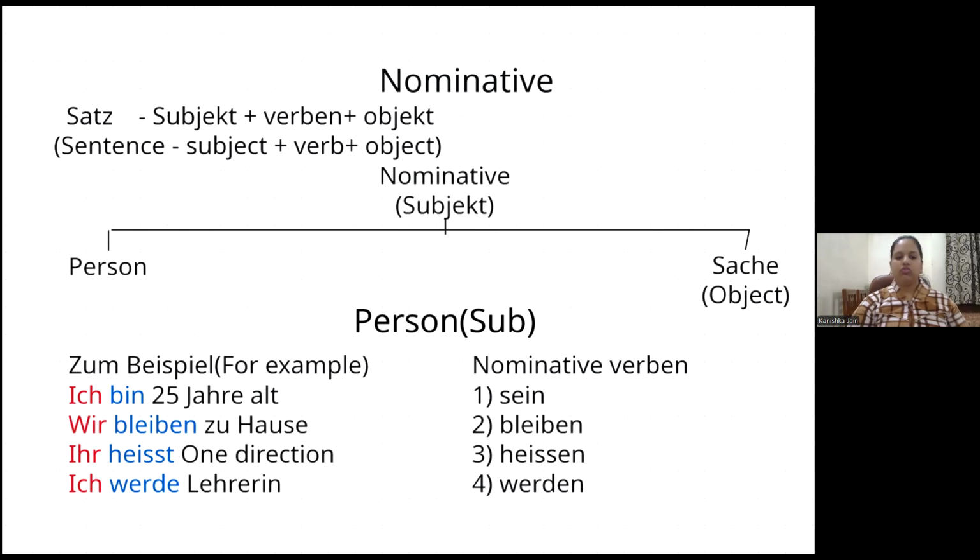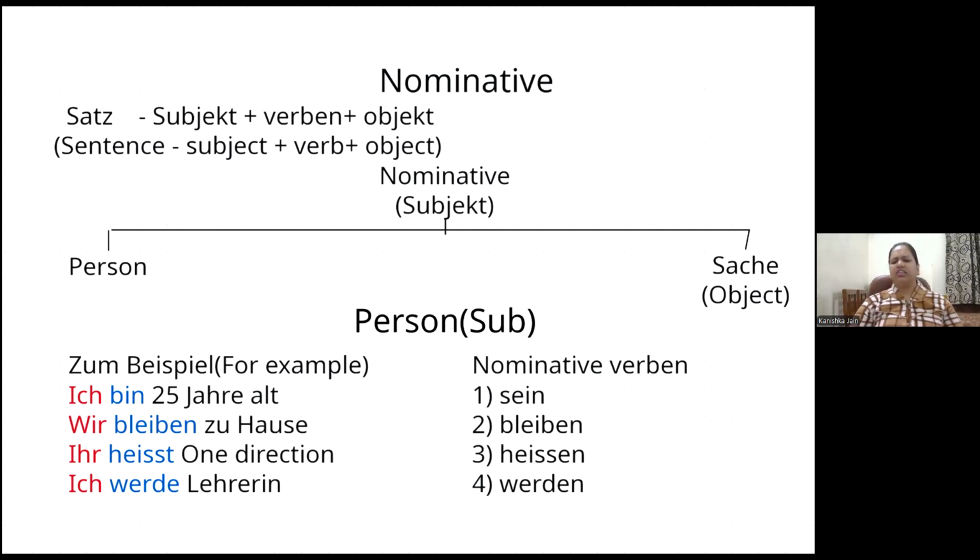Similarly, Wir bleiben zu Haus. We are staying at the house. So wir is our subject and nominative case. Ihr heißt One Direction. You all are called One Direction. So ihr, you all, is the subject, right? And the subject is the nominative case. Then the last Satz is Ich werde Lehrerin. So ich is the subject and therefore the nominative case.